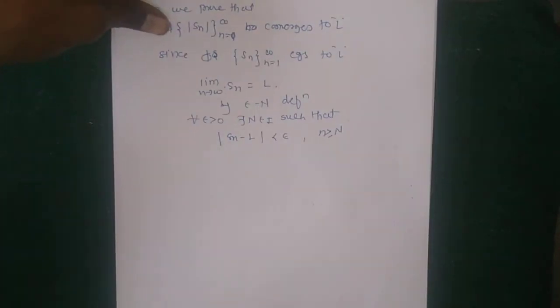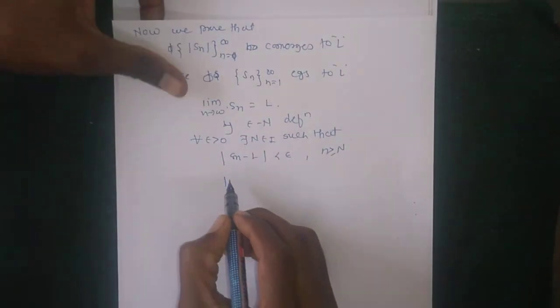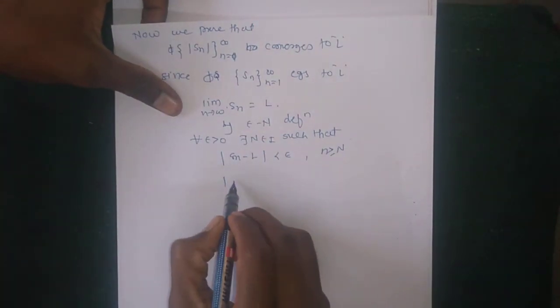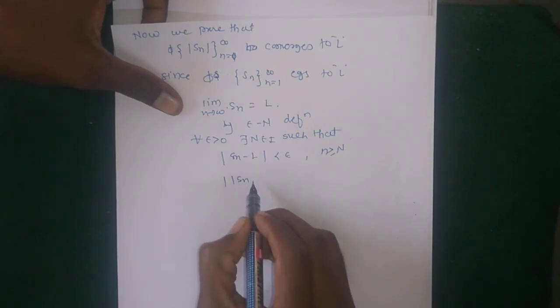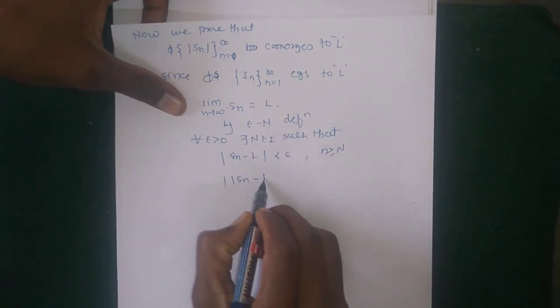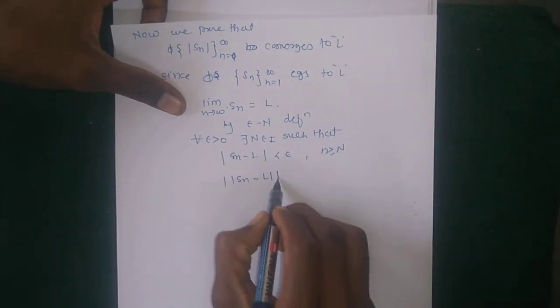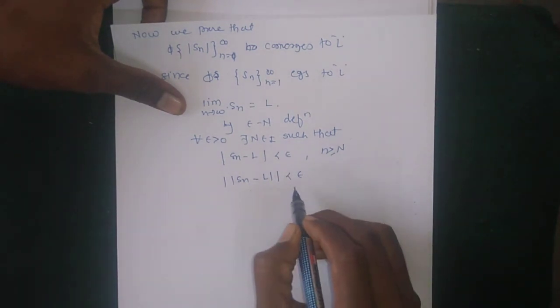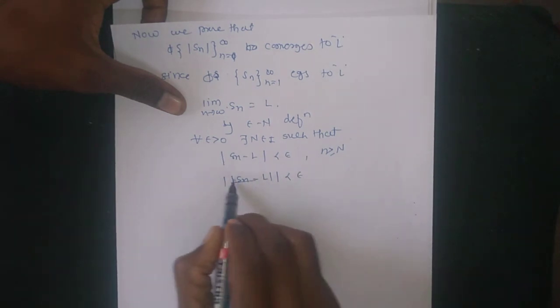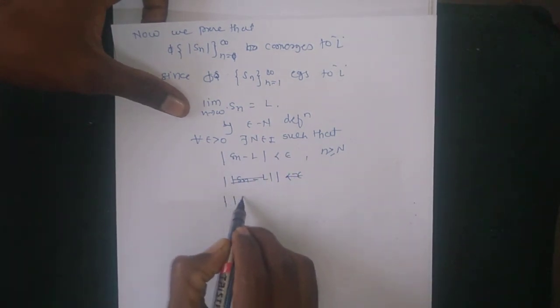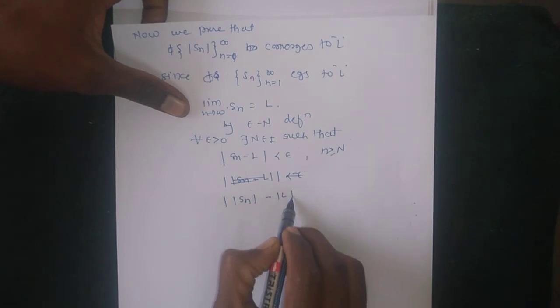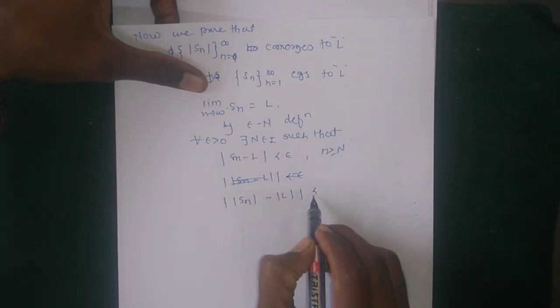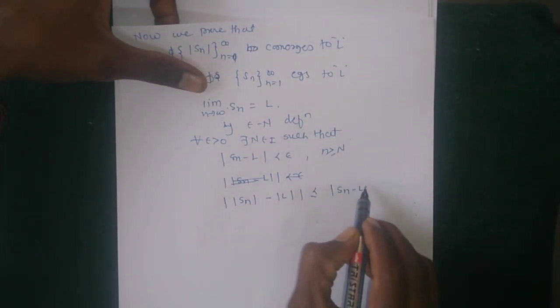Using this result, here ||Sn| - |L|| is less than or equal to |Sn - L|.